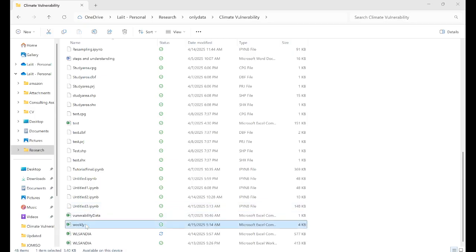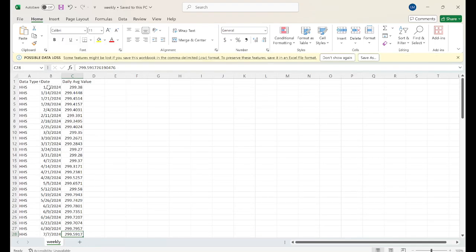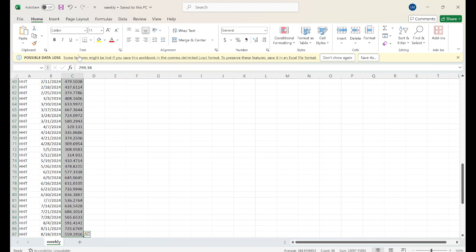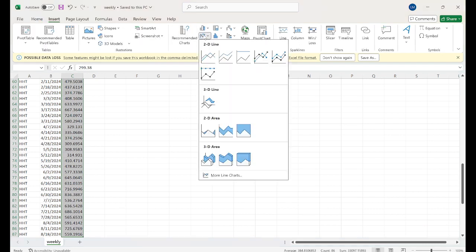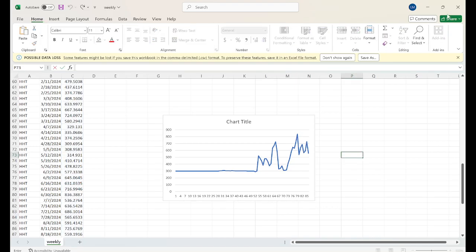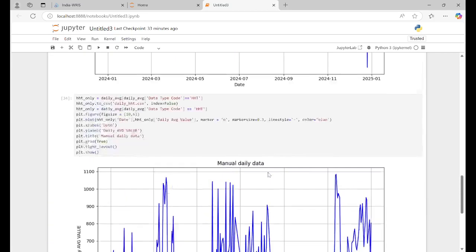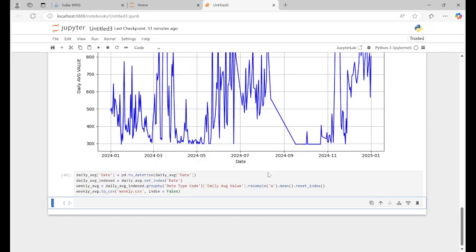Yeah, so we have 7, 14, this one also. You can plot this in Excel also. In the first few weeks it's the same data, then it gives me the bigger one. So you can practice how to plot it by yourself.